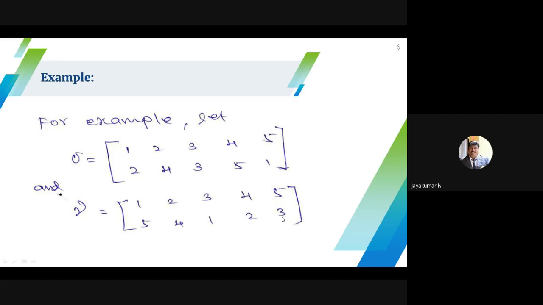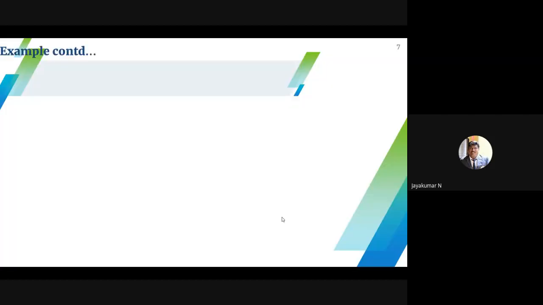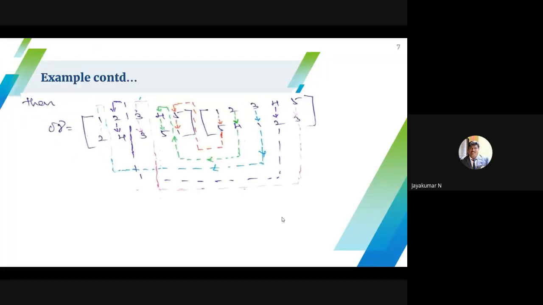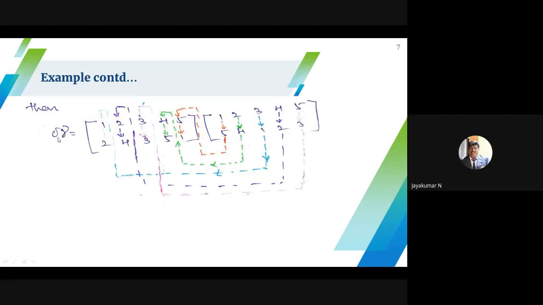Now I have to do composition between these two permutations. Listen, there are two compositions: sigma composition gamma, or gamma composition sigma. Both are not equal, so you have to keep this in mind. So the permutation group is not an abelian group in general. Only in rare cases can you make it an abelian group.